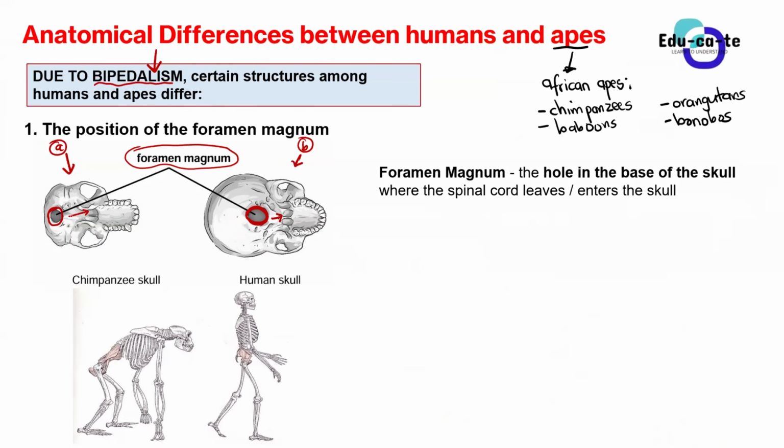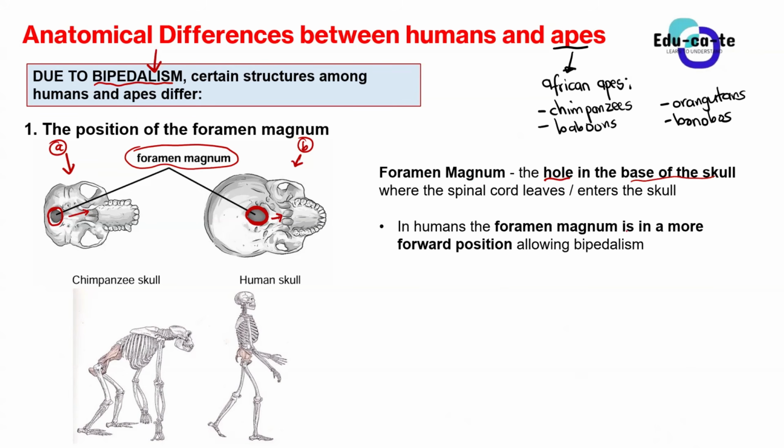So it's fair. Basically, the foramen magnum, as I've already explained, is the hole in the base of the skull where the spinal cord leaves or enters the skull. In humans, the foramen magnum is in a more forward position.